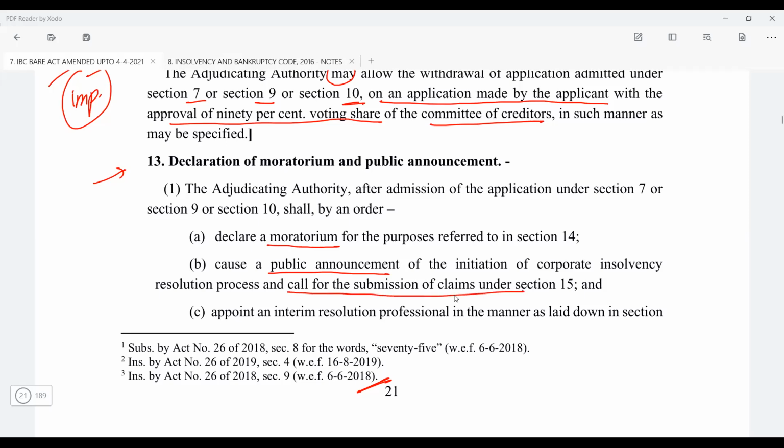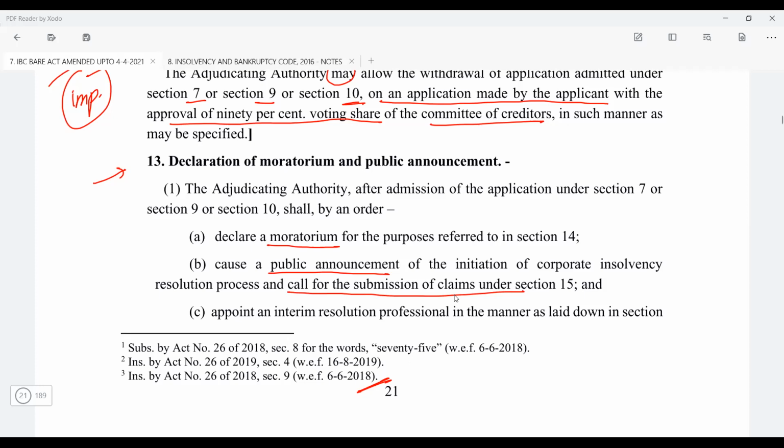So just understand, what is the objective of this public announcement? The objective of this public announcement is for the world at large: listen, this corporate debtor is undergoing a CIRP. So if you have any claim from this corporate debtor, please get in touch with the interim resolution professional and submit your claims.